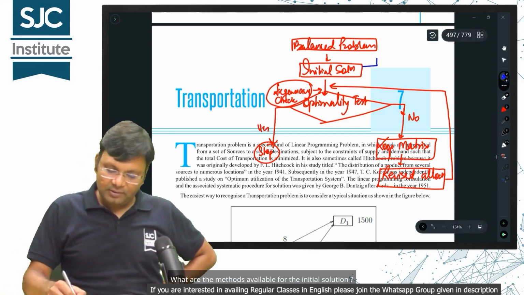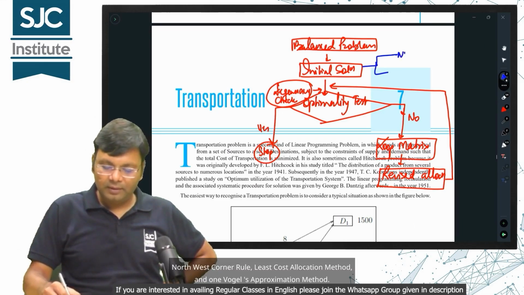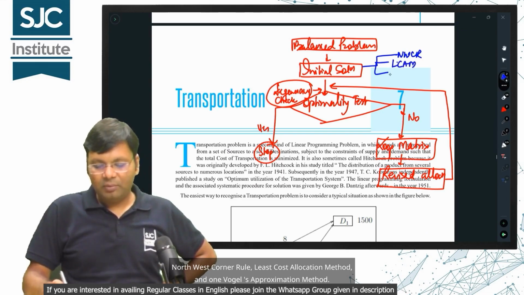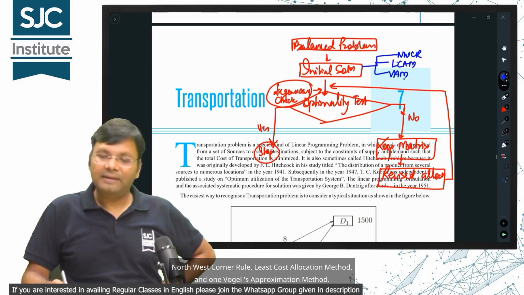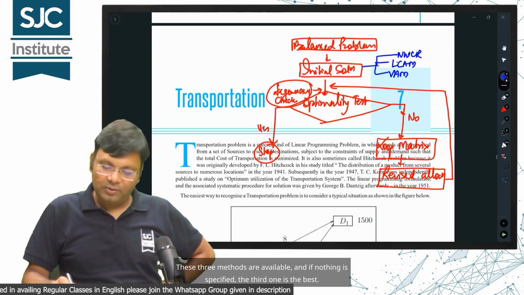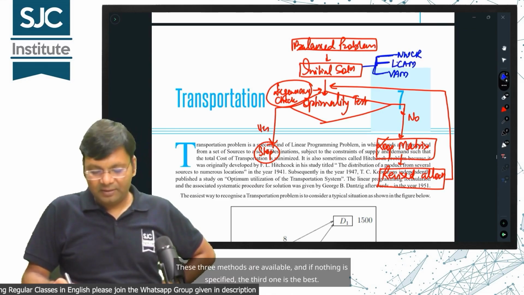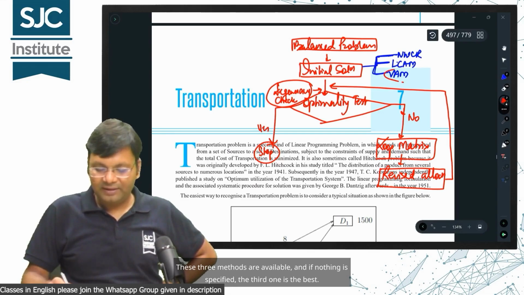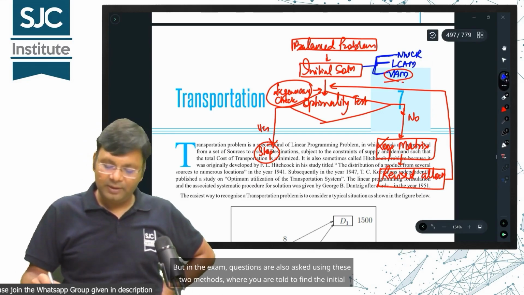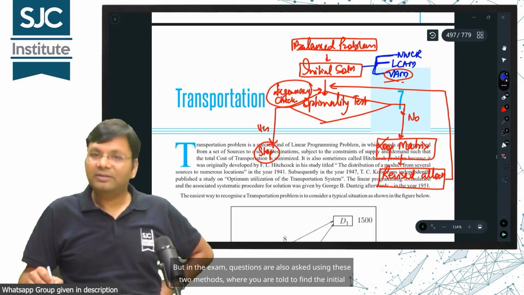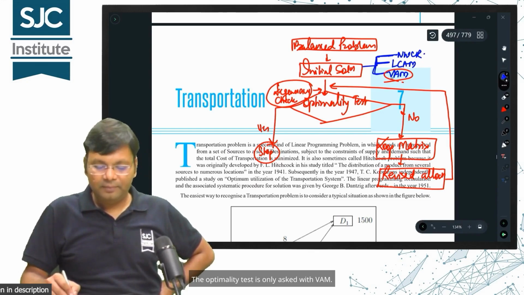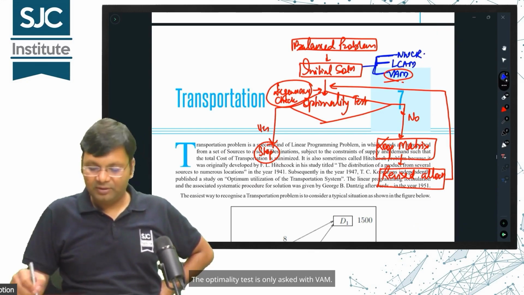What are the methods available for the initial solution? Northwest corner rule, least cost allocation method, and Vogel's approximation method. These three methods are available, and if nothing is specified, the third one is the best. But in the exam, questions are also asked using these two methods where you are told to find the initial solution. You are not asked to do the optimality test for them. The optimality test is only asked with VAM.